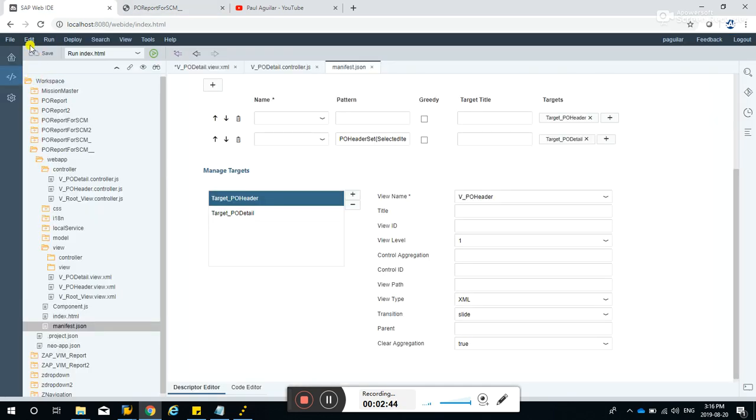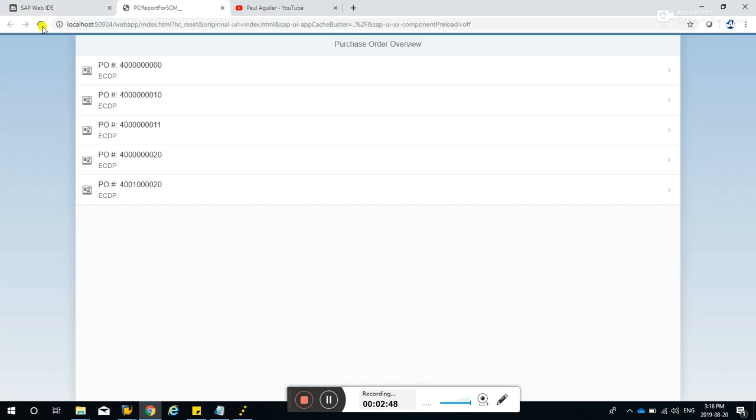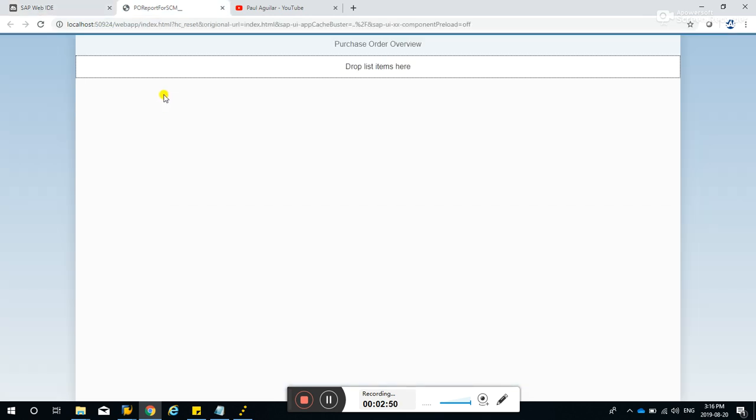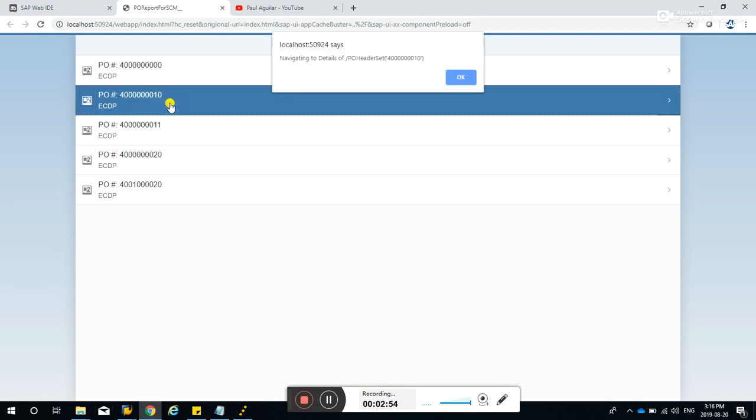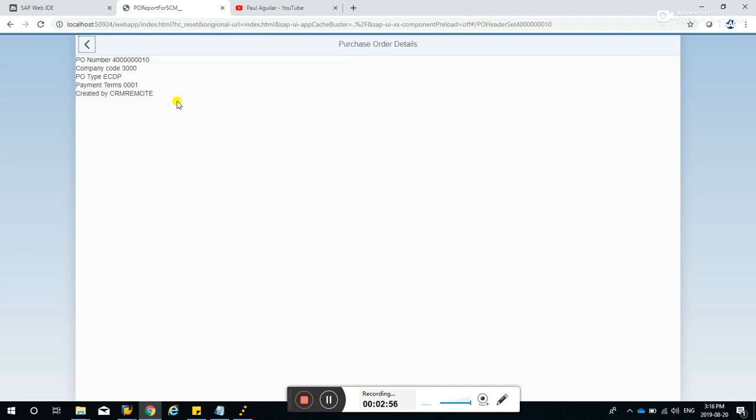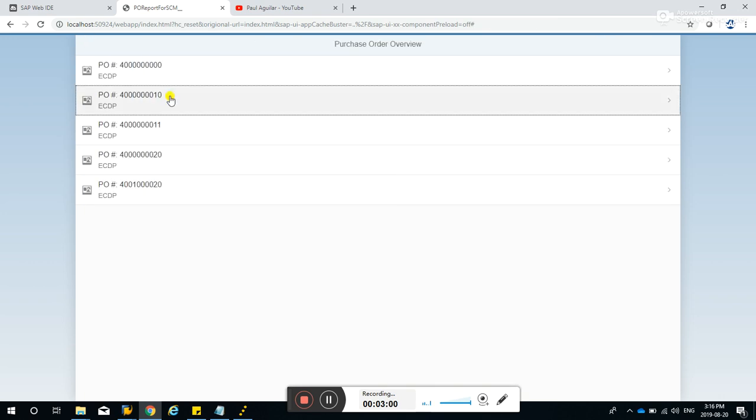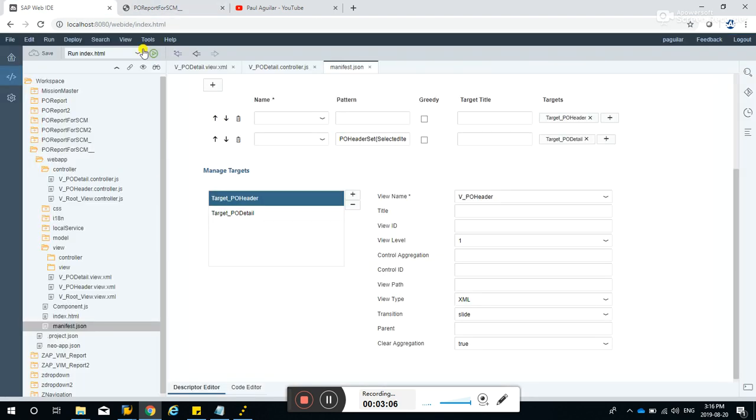Did we save everything? No. Let's refresh. Click 10. Okay, now you can see this button here. It went back to the previous window, or to this PO header view.